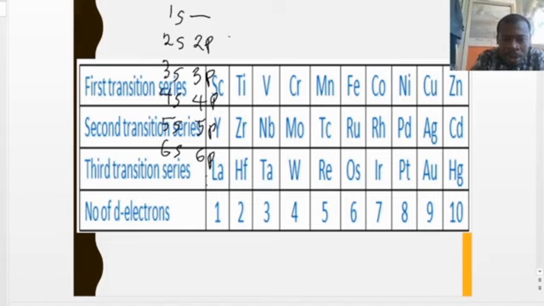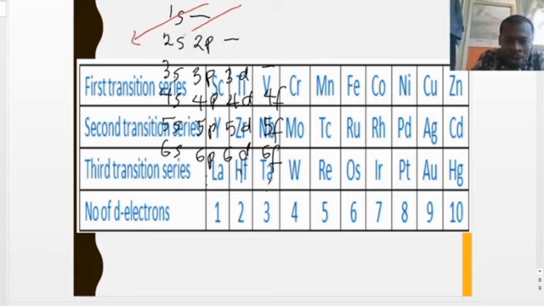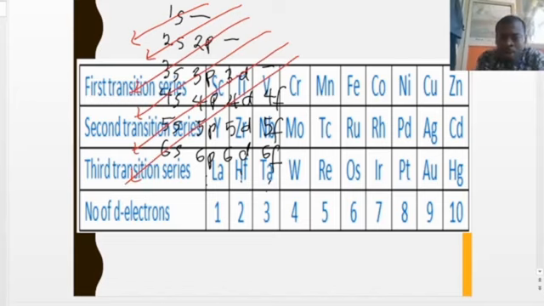Then you have the 3d, 4d, 5d, 6d, and so on. Then you have 4f, 5f, 6f. With this, you can begin to reshape and restructure this way, this way, this way. You just have to follow the way it is aligned.